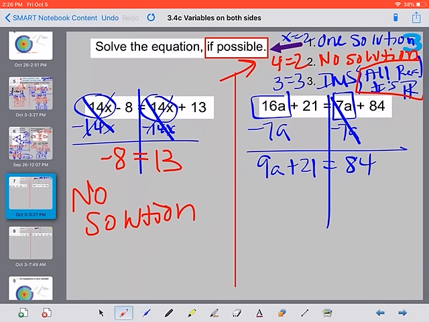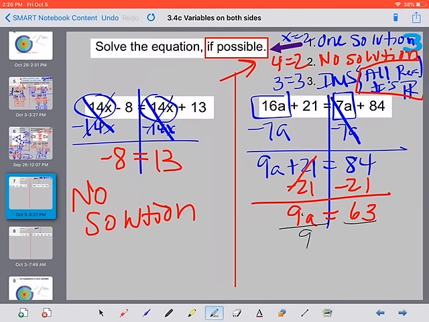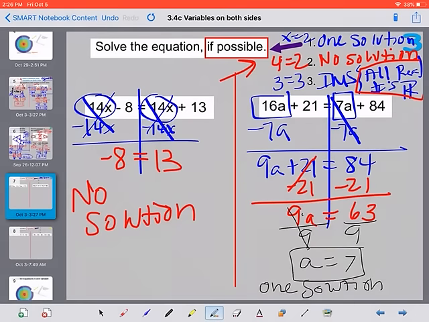Copy the rest. Then get rid of addition and subtraction. I'm going to subtract 21. We have 9a equal to 63. And then last, to get rid of that multiplication, we need to divide. So we have a equal to 63 divided by 9. Well, 9 times 7 is 63. So we got one answer. We got a letter, a variable, equal to a number. So you would write on here, one solution. There's only one answer to this problem.